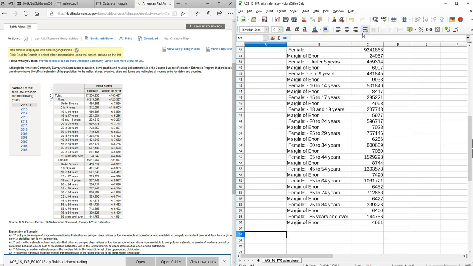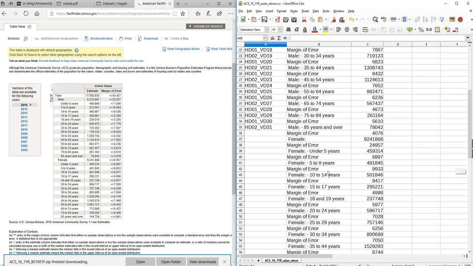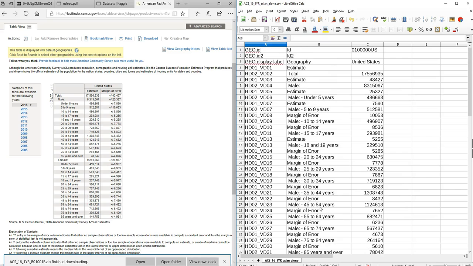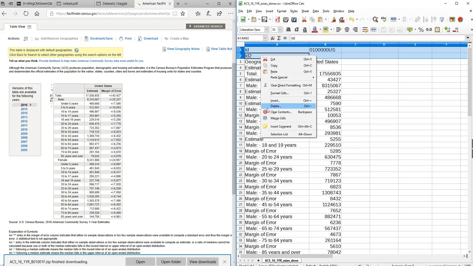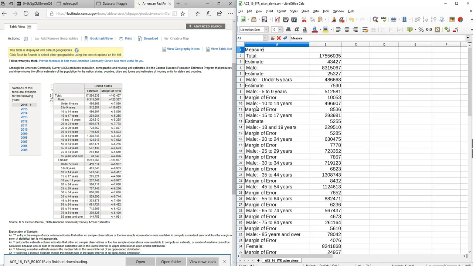So now we have in column C the numbers, in column B the identifier for the numbers, the age group and the sex, and then the GOID, which we're not going to need. And here, all of these numbers are for the Asian race because that's the file I opened. When I get this all into one file, I'm going to want a column for each race. So I'm going to delete column A and delete rows 1 and 2. So here is the measurement, and this is for the Asian race.